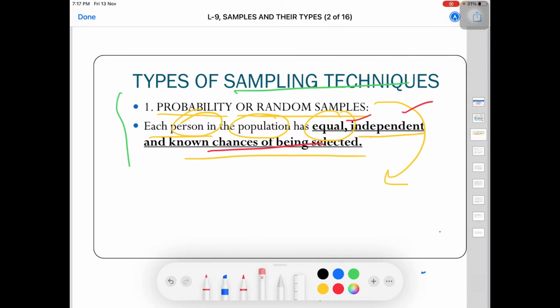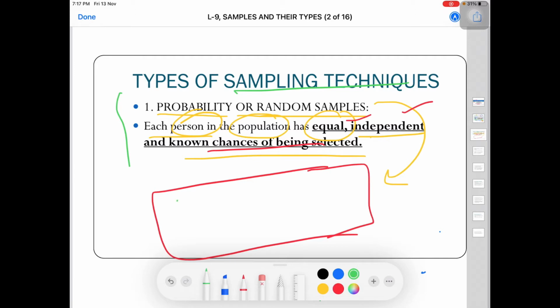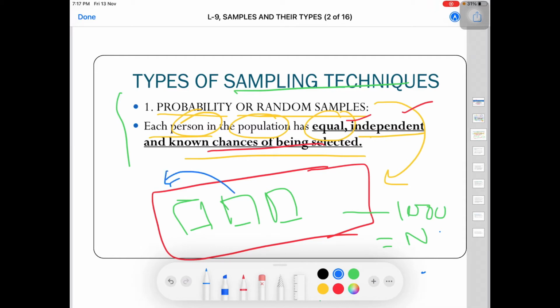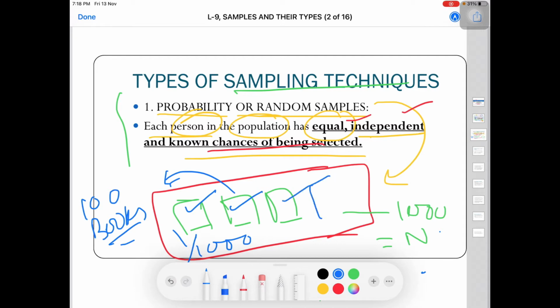For example, there is a box and it has around 1000 books. That is, the population is 1000, and from this 1000 you draw around 100 books. Okay, so the chance of each book being selected is always 1 upon 1000, an equal chance. This one can be selected or that one, or any other book can be selected randomly.